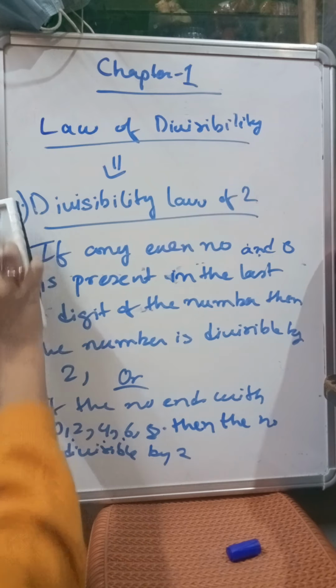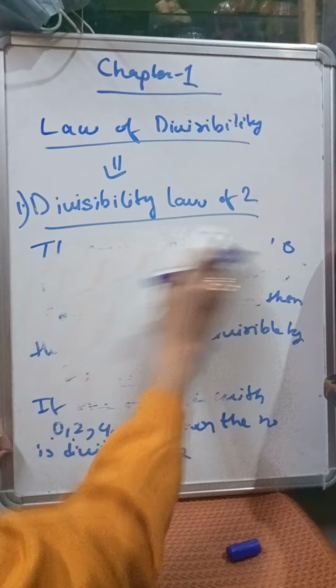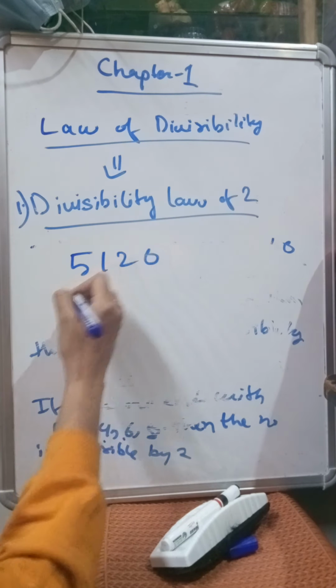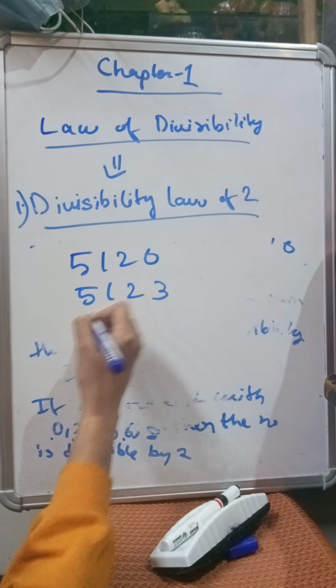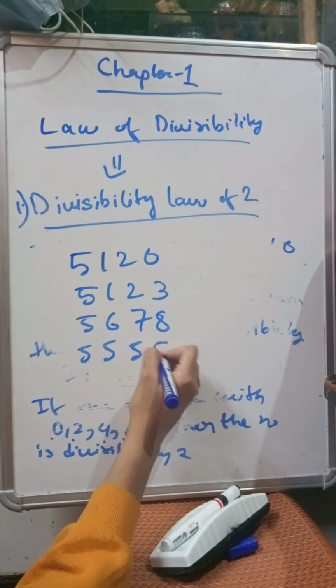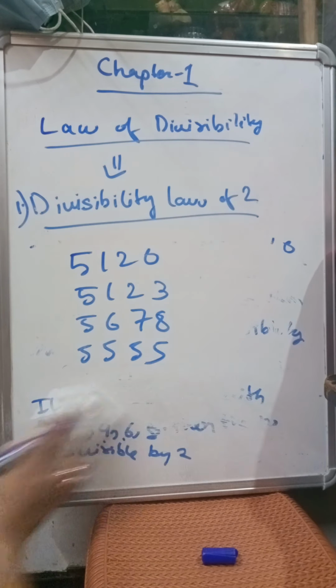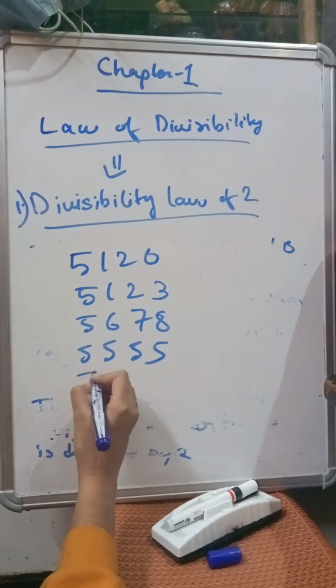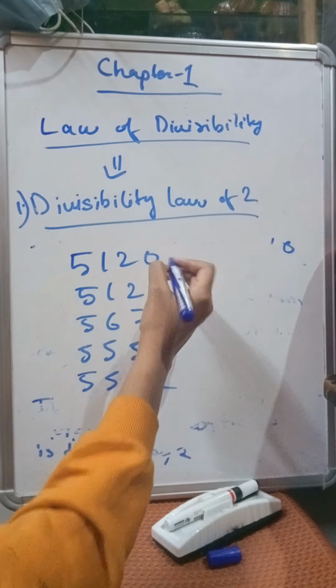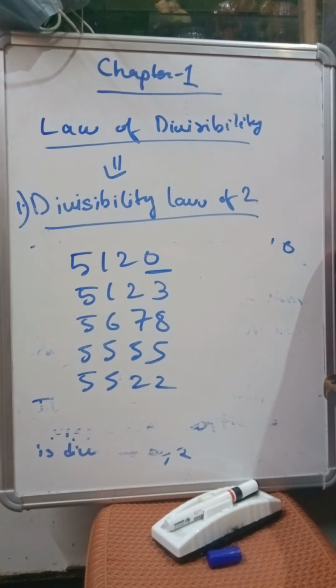For example, suppose I am taking the numbers 5120, 5123, 5678, 5555, and then 5522. Okay, so let's take the first number, 5120. So 0 is present. I have told you, if 0 is present in the last digit of a number, then the number is divisible by 2. So this number is divisible by 2.